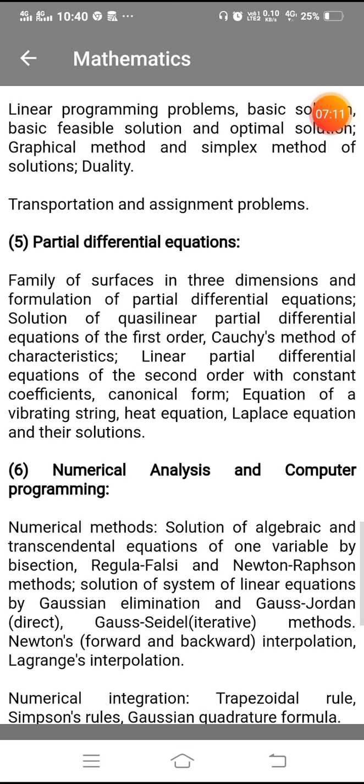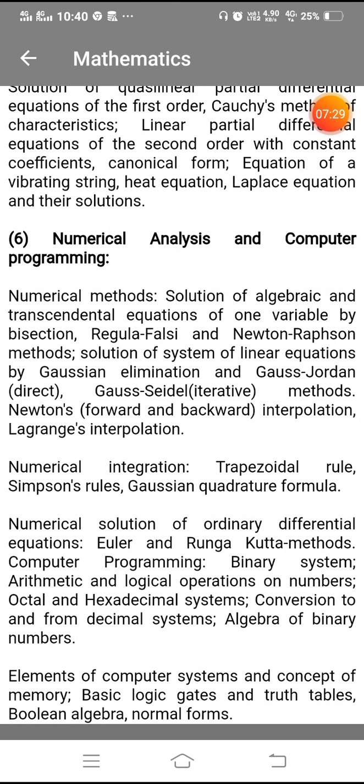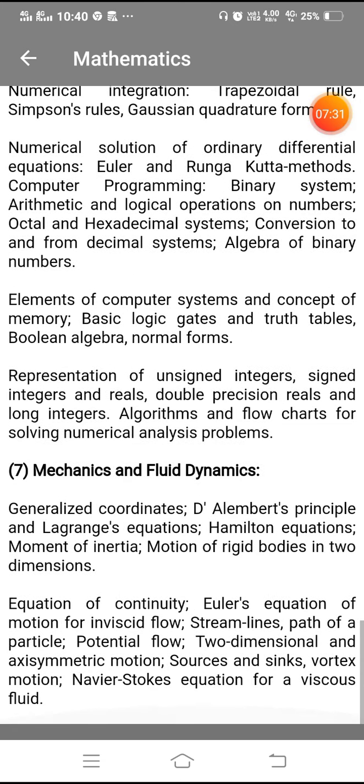And partial differential equations is another topic contained in paper 2 of UPSC optional mathematics: family of surfaces in 3 dimensions, and formulation of partial differential equations, and so on as you can see, and numerical analysis and computer programming. And another is mechanics and fluid dynamics. It is related to physics, but we have to study it for the mathematics paper.